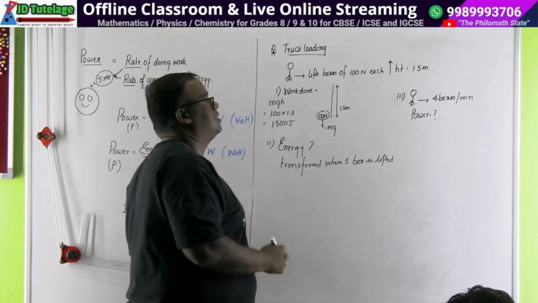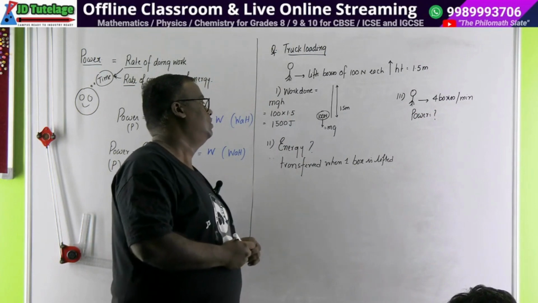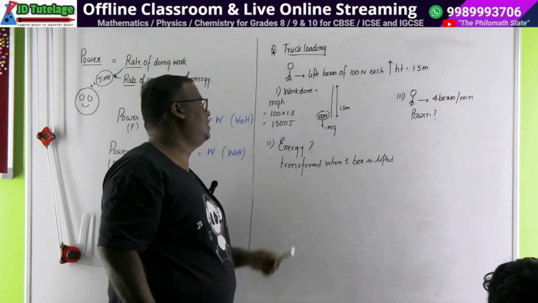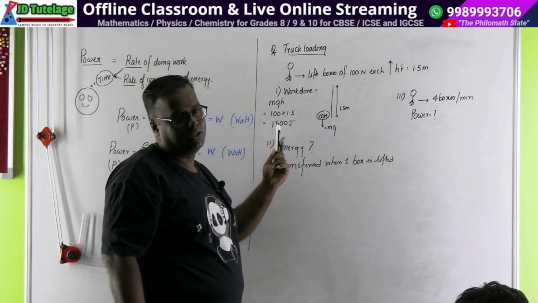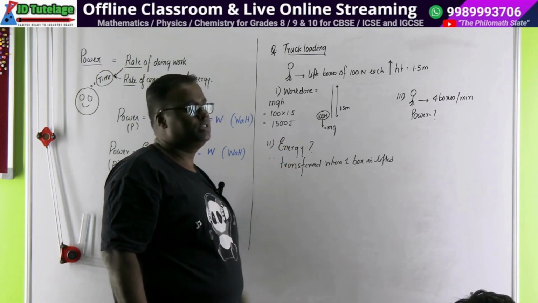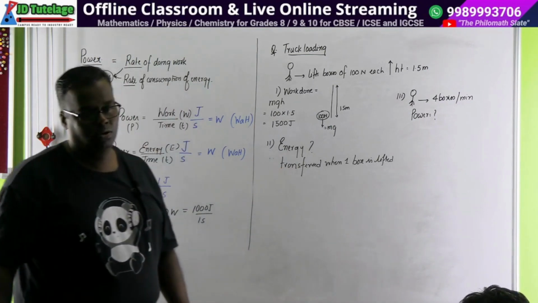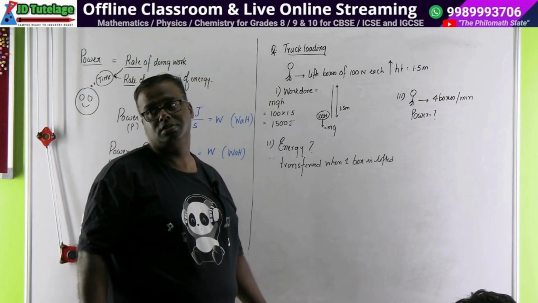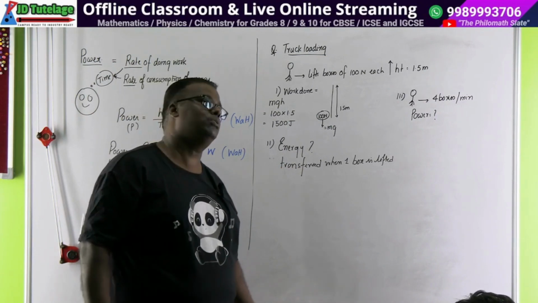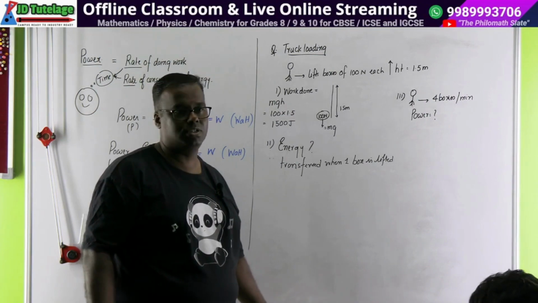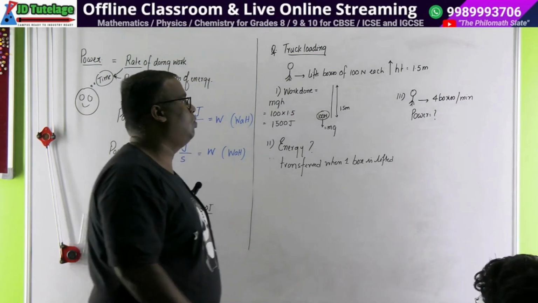So for every box, how much energy is going? 150 is the energy for one box. So 4 boxes means 150 into 4, and the time is 60.